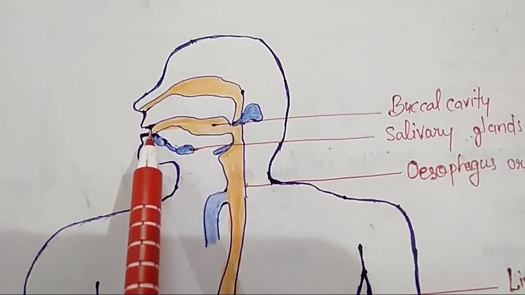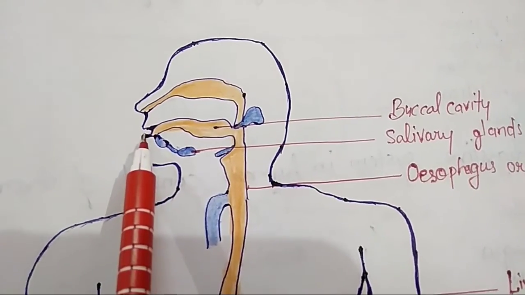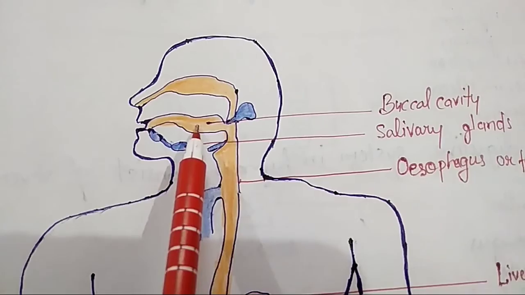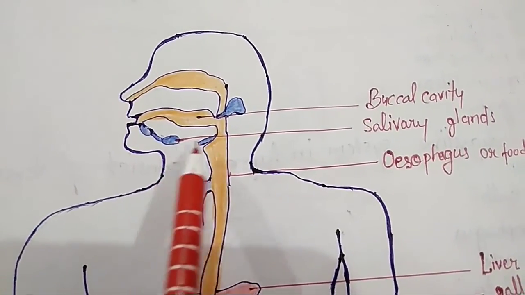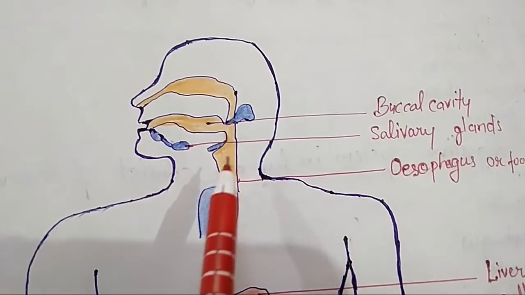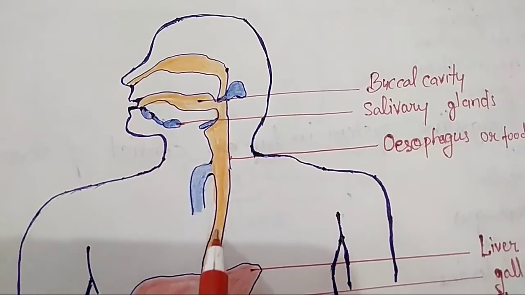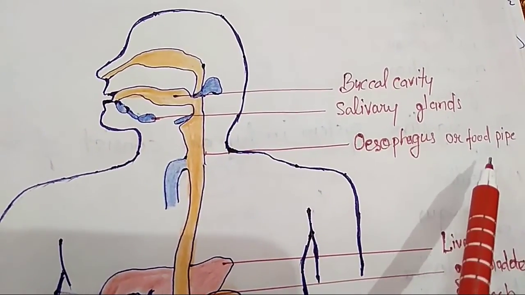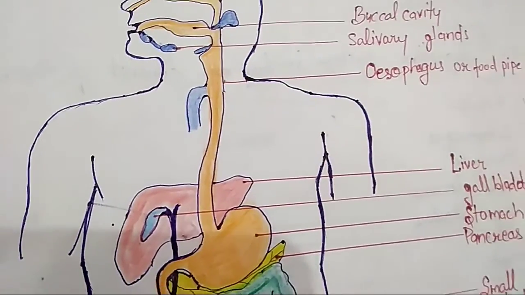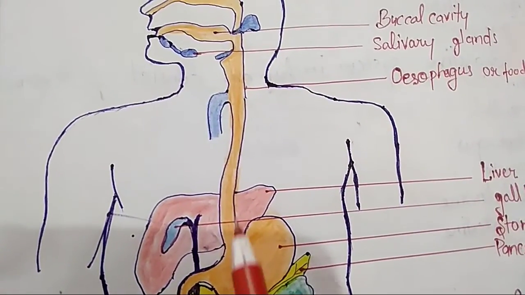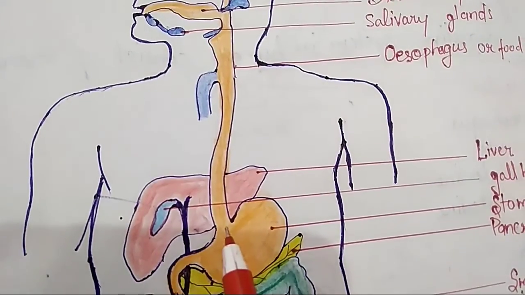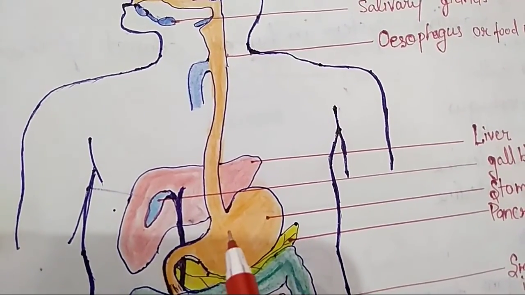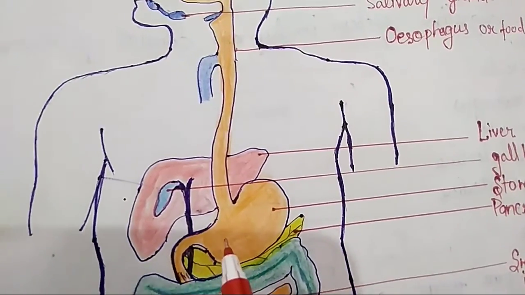This is the mouth, and after the mouth, inside, is the buccal cavity. After that, these are the salivary glands. This pipe-like structure is known as the esophagus or food pipe. After that, you can see this food pipe is joined with the stomach. This bag-like structure is known as the stomach.